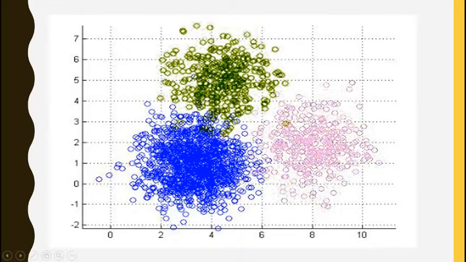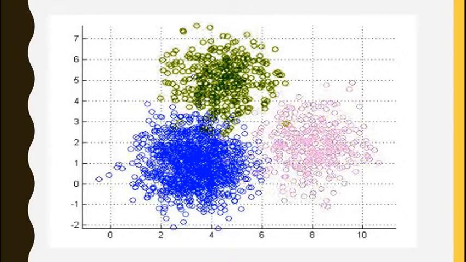Like you see in this chart, we have three clusters: this green, this blue, and this pink. The data points in the green are similar, the blue has data points which are similar, and the pink one also has similar data sets. So it is clustering them into three clusters. Essentially, clustering splits your data into small clusters where each cluster has similar type of data.